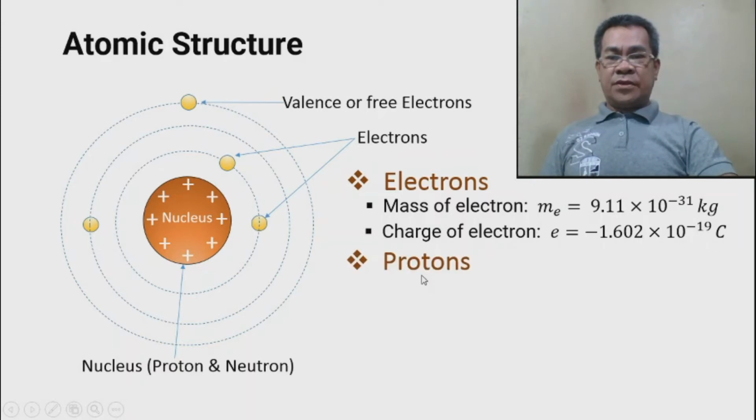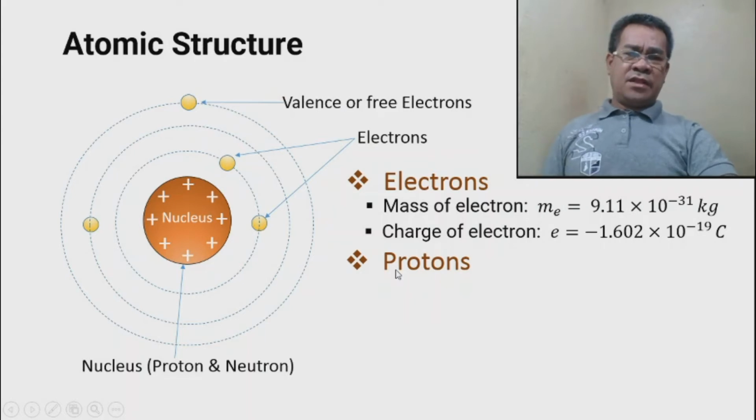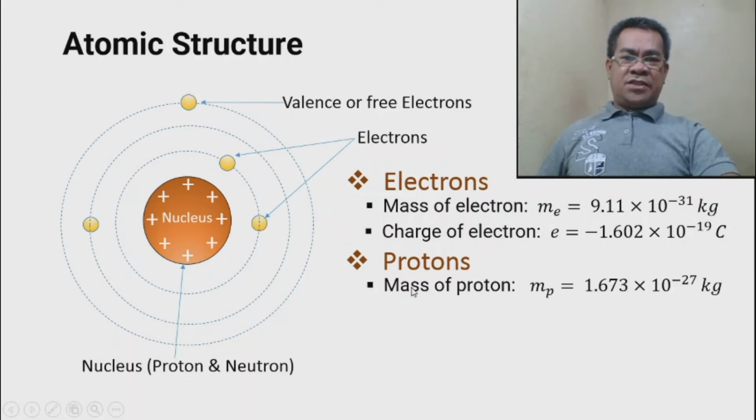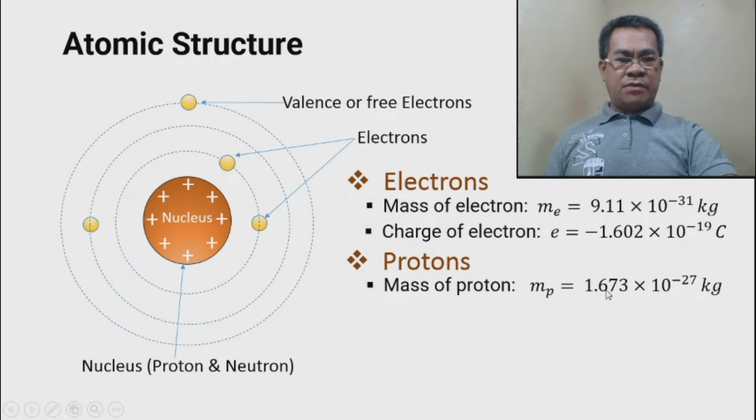Okay, then for the protons, take note, protons are inside the nucleus. This is also a microscopic particle. It cannot be seen by our naked eye, but somebody measured the weight, the mass of the proton. So the mass of the proton, MP, is 1.673 times 10 raised to negative 27 kilograms. So if you notice, the protons are heavier than the mass of the electrons.